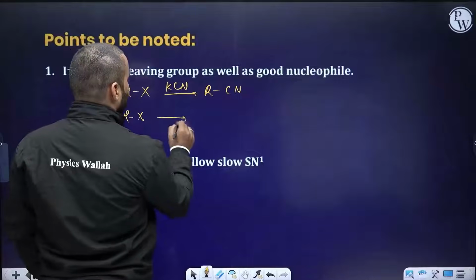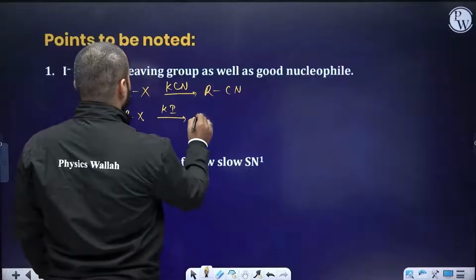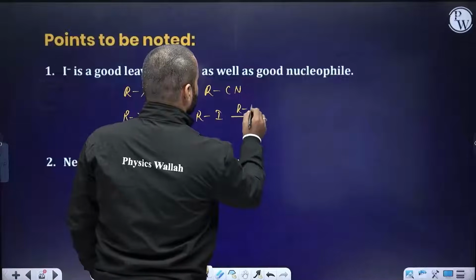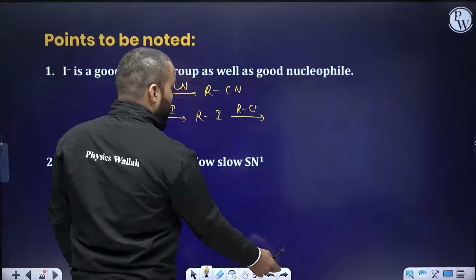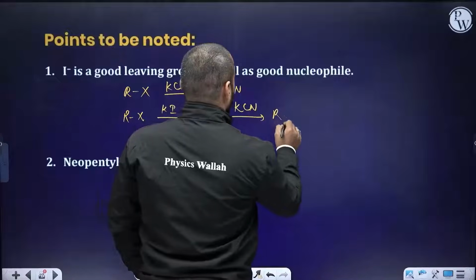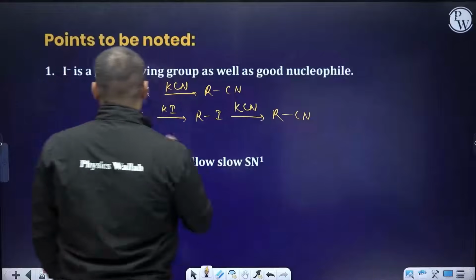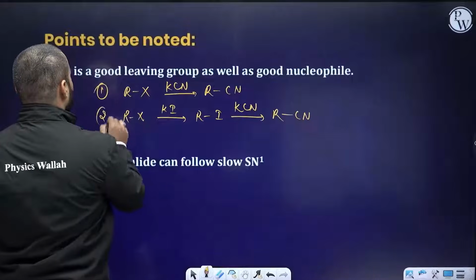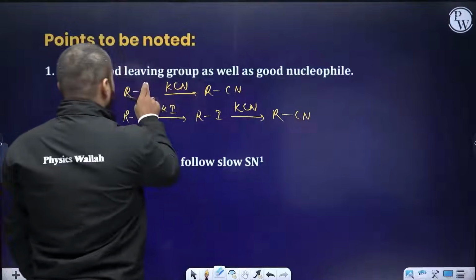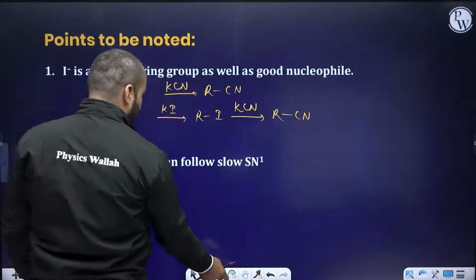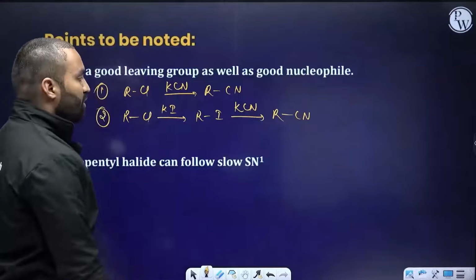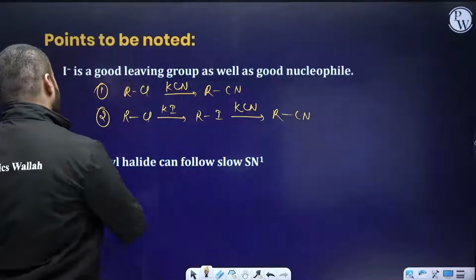Rx reacted with KI to get RI, and then reacted with RCN or KCN, RCN is obtained. You need to tell me, out of the two, number 1 and number 2, which one is a better method? Let me put it as chlorine so that the comparison becomes easy. Tell me which method you think practically is better.